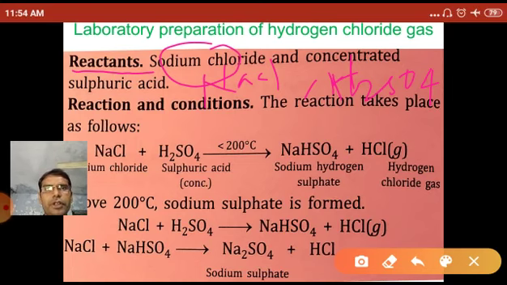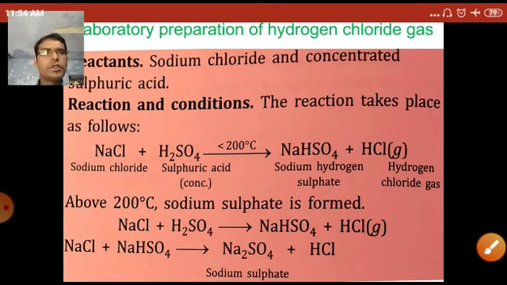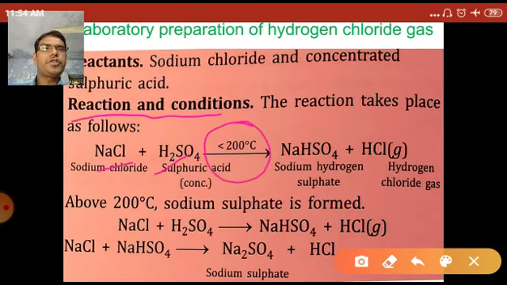Now the reaction and conditions. So NaCl combined with conc H2SO4, and the temperature maintained in the container is less than 200 degrees Celsius or approximately 200 degrees Celsius.